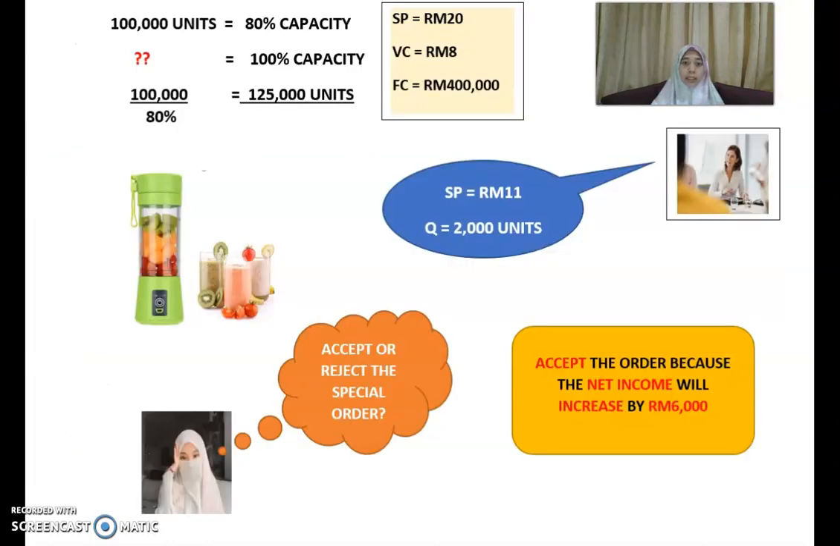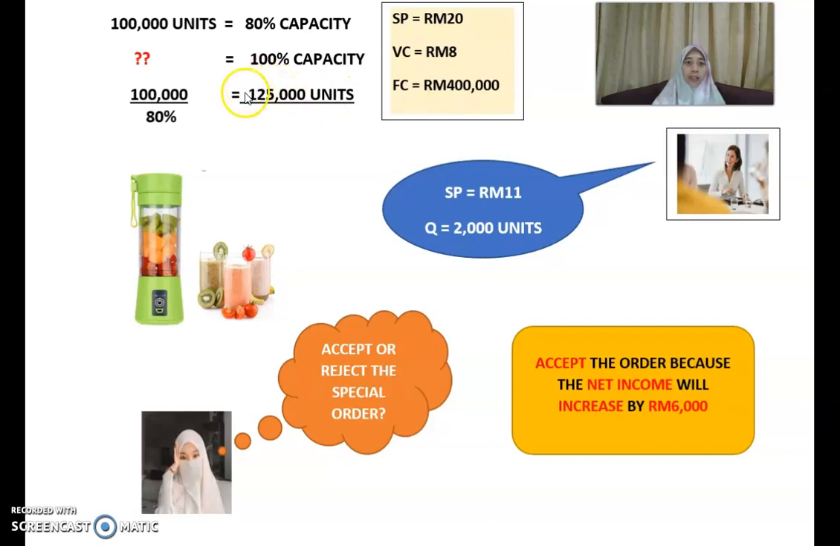So in that case, should you accept or reject the special order? The answer is that you should accept the order. You should accept the special order because the net income will increase by 6,000 ringgit. Right? So based on the calculation, based on the incremental analysis, it helps you to make a decision. And when you want to make a decision, only consider the relevant cost. The fixed cost remains unchanged. So the fixed cost is irrelevant for your decision making.